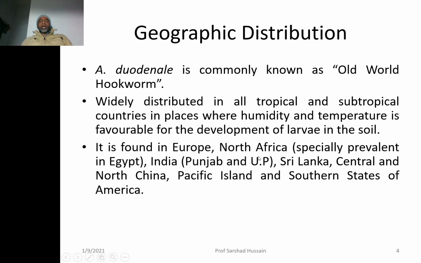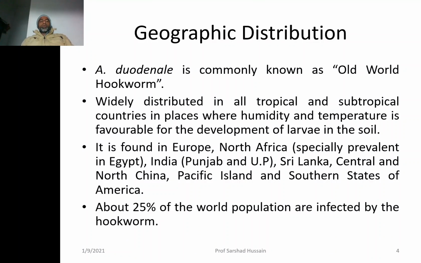And UP is a highly populated state of India, where many people below the poverty line reside. So again, living conditions may not be good. Similarly, it is prevalent in Sri Lanka, Central and North China, Pacific Islands, and the southern states of America. About 25% of the world population is infected by hookworm. That's why it was called the most dangerous hookworm.